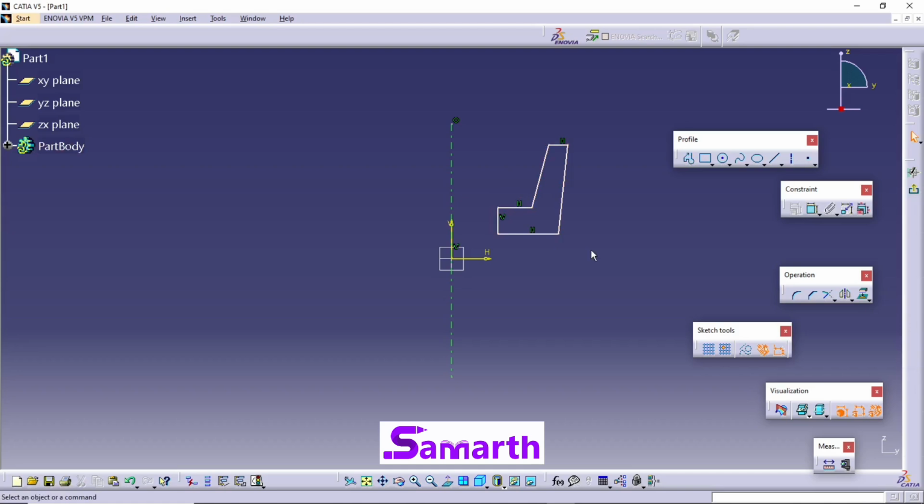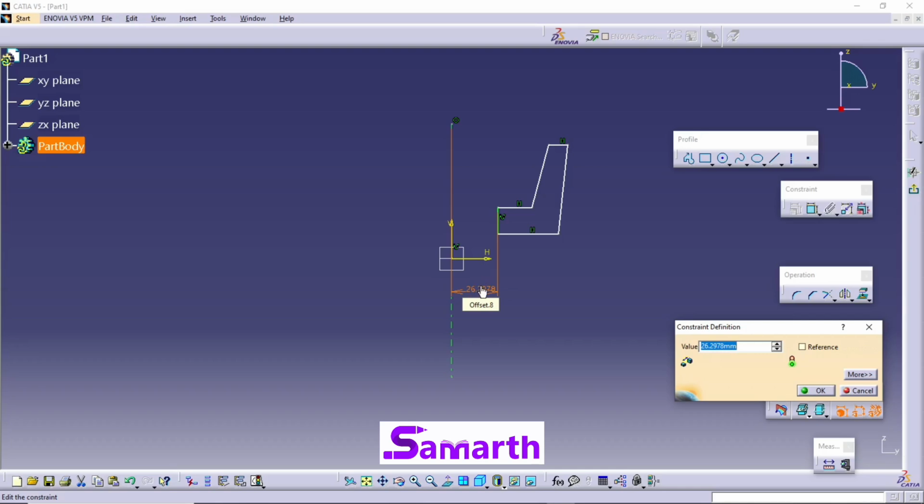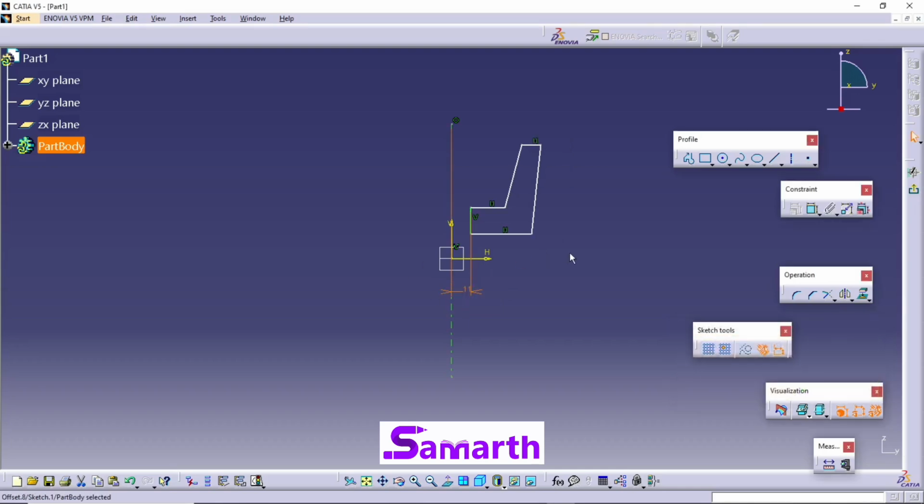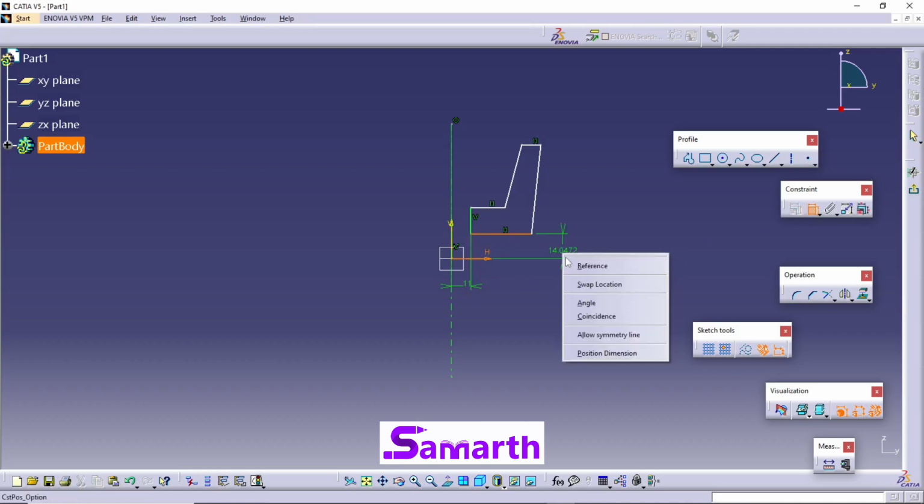Now select the constraint, select this axis and select this vertical line. The distance between them is 22 by 2. Press enter. Then select this horizontal line and this horizontal axis, select the constraint, right click, and click on coincidence.